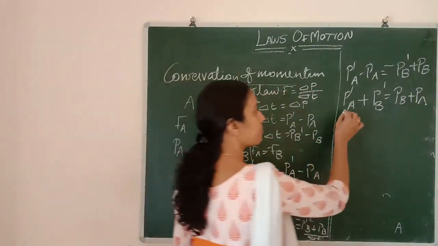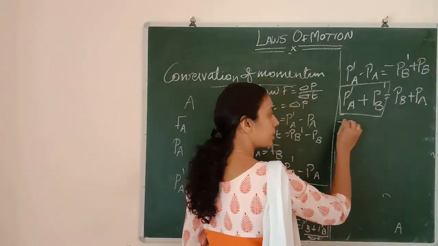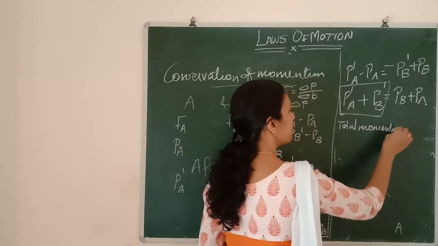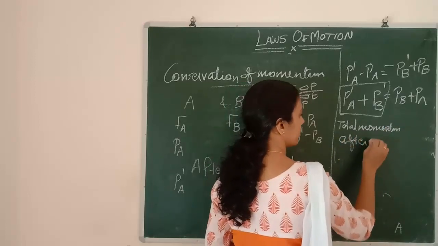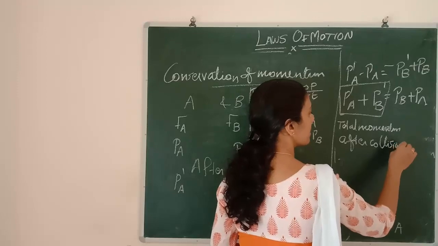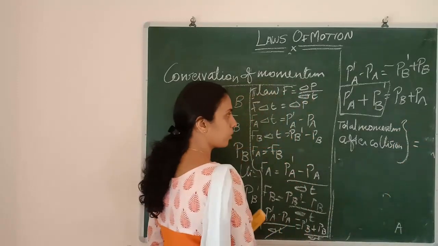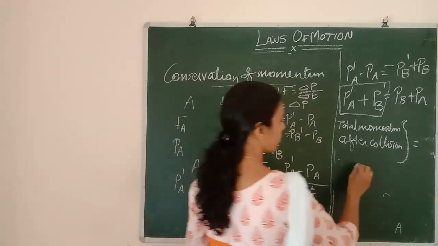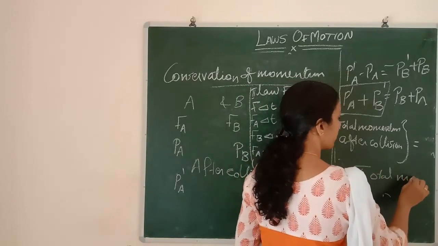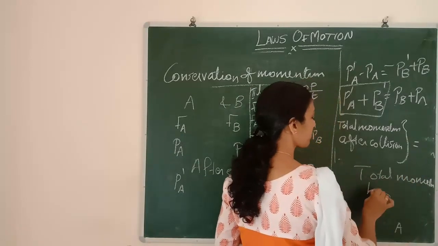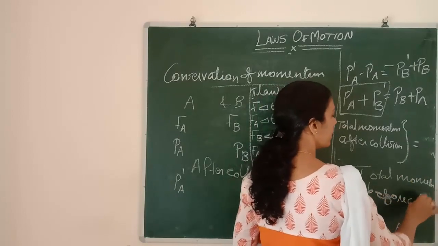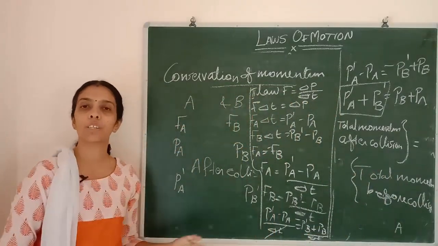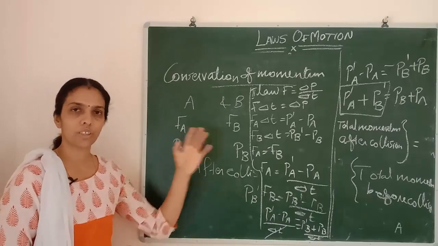So what is this P dash A plus P dash B? That is the total momentum after collision. Total momentum after collision is equal to PA and PB, the total momentum before collision. So this is the law of conservation of momentum. Understood, total momentum before collision is equal to total momentum after collision. This is how we derive it.